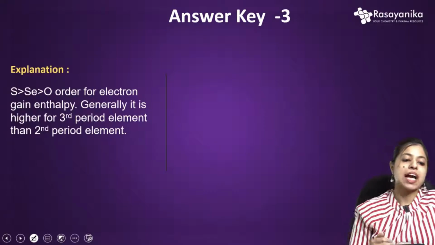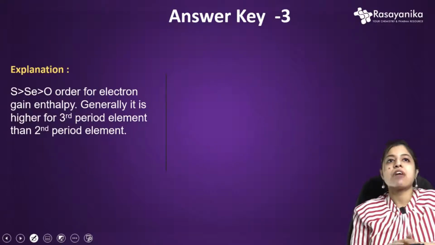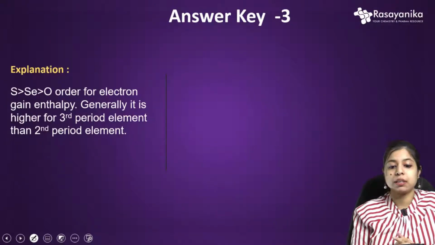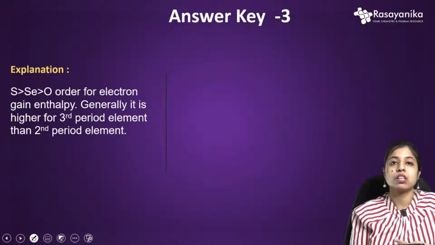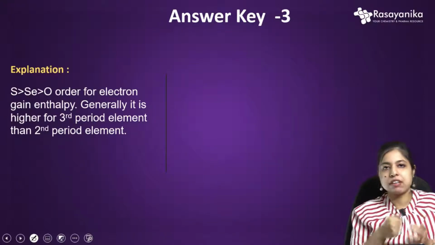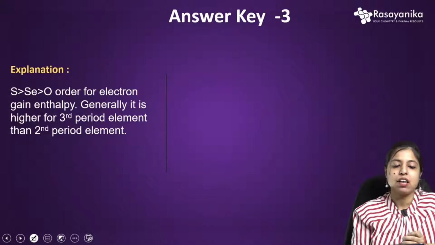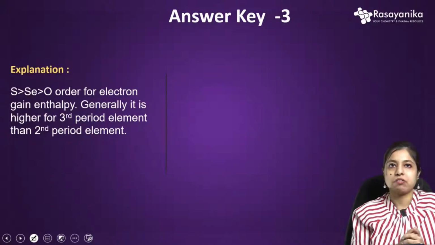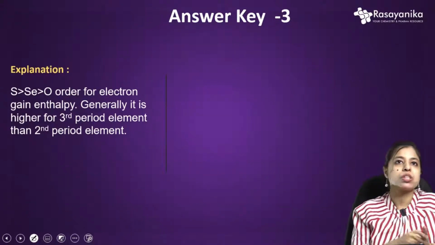Many students think in terms of electron affinity, and that will be difficult, because the magnitude is negative, so the answer will be in negative form and it will be difficult to choose the correct option.